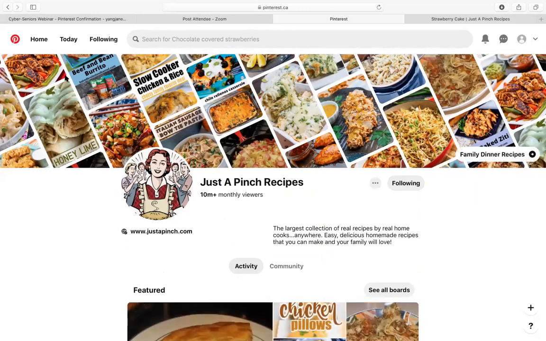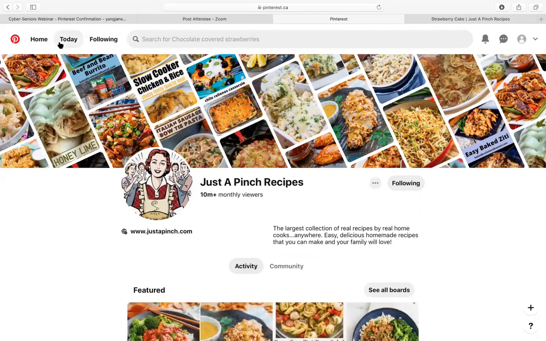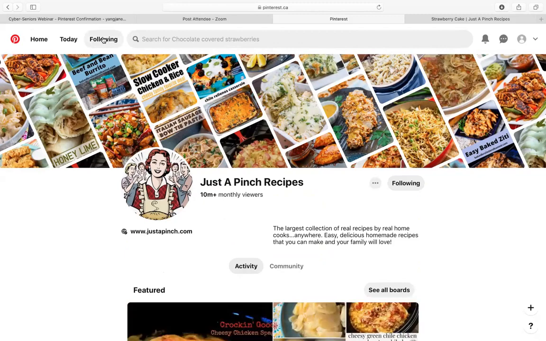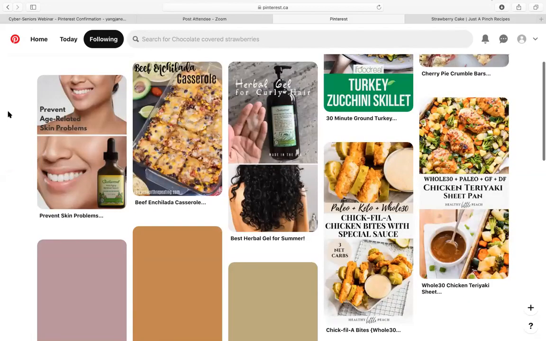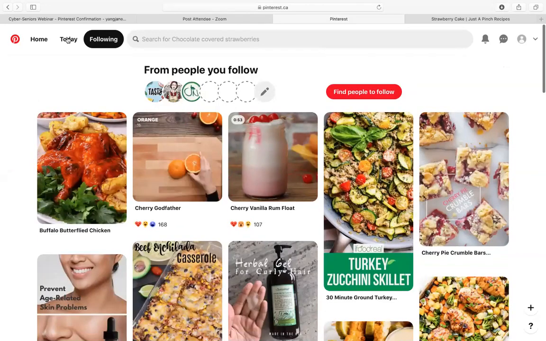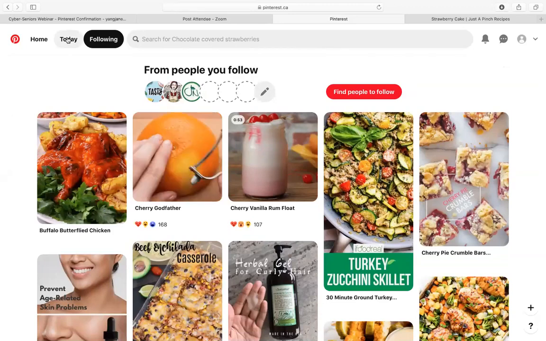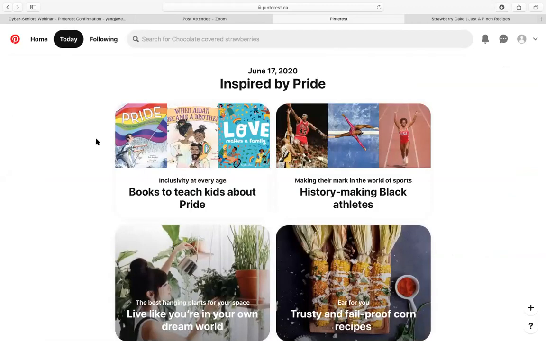And as you can see up here, we have tabs and we can move to following to see who we follow. And we just followed her. So let's see what's in there. Yep, she's in there. And then let's just jump to the Today page for now. So basically the Today page is just a page for trending topics and things that are the most searched maybe.